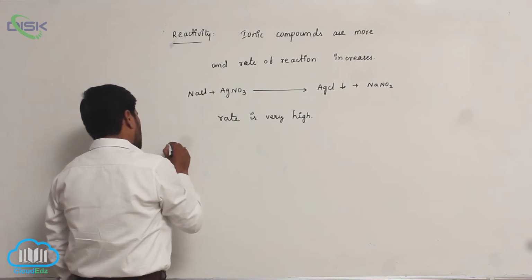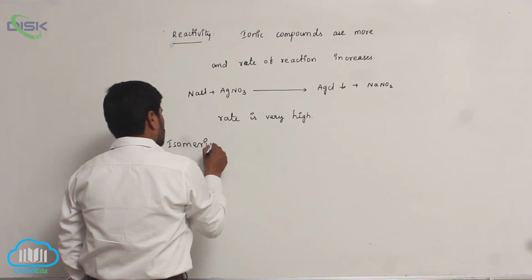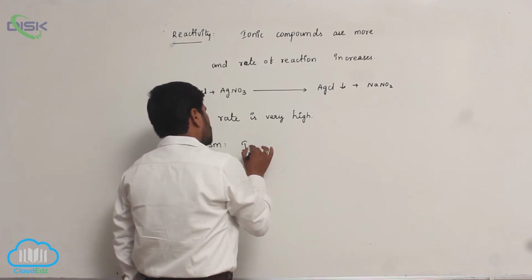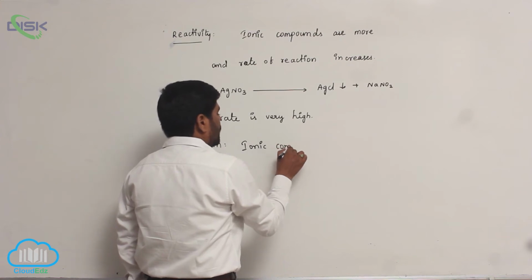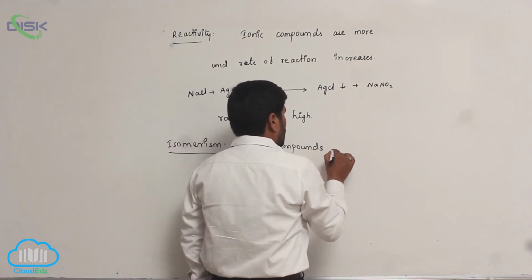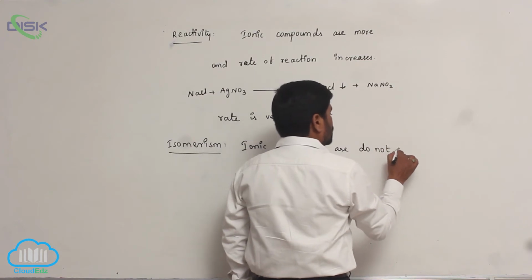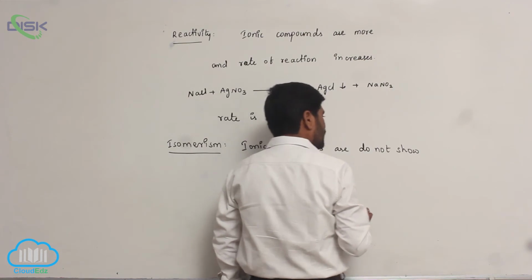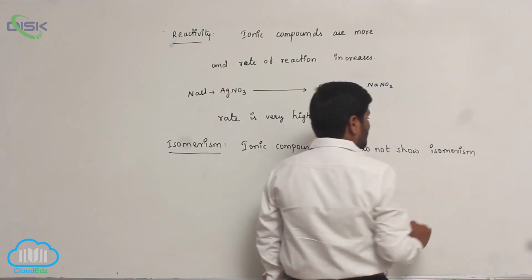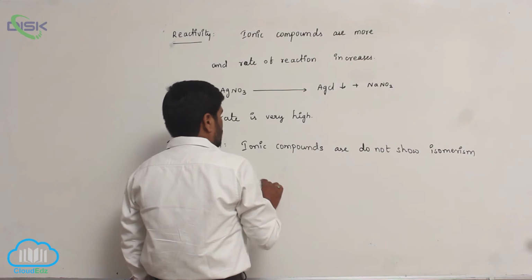The next one is isomerism. Ionic compounds do not show isomerism because it is a directionless bond.